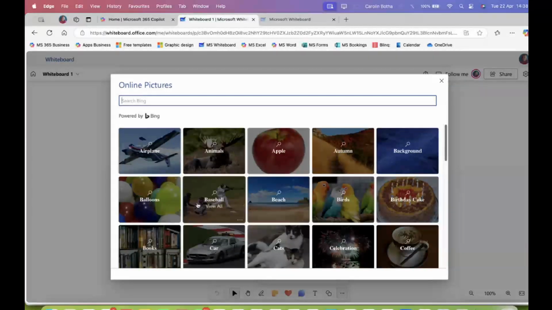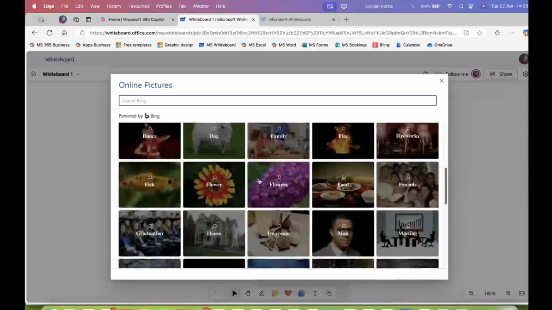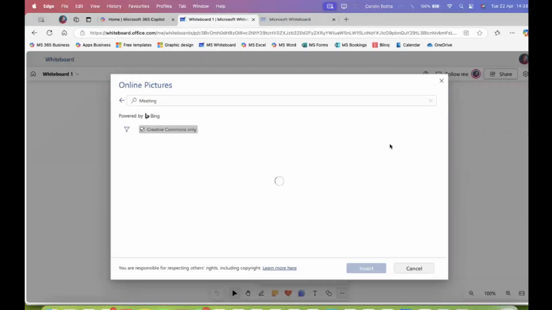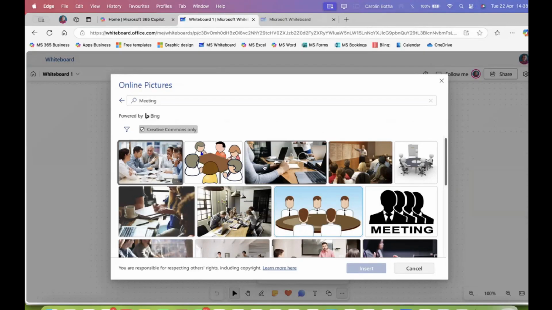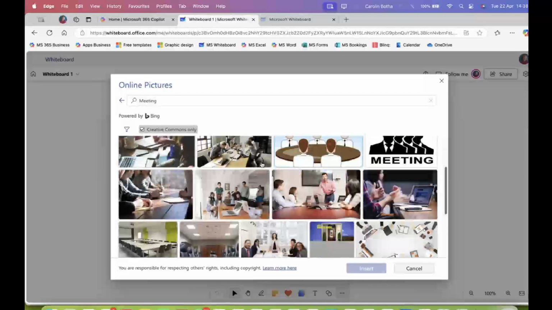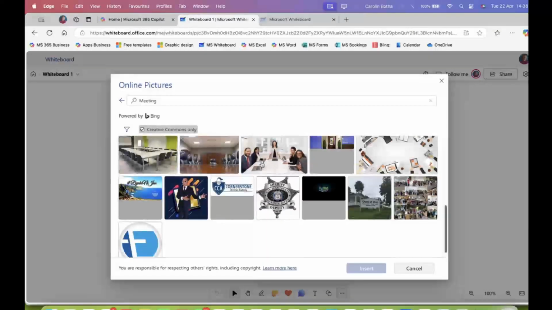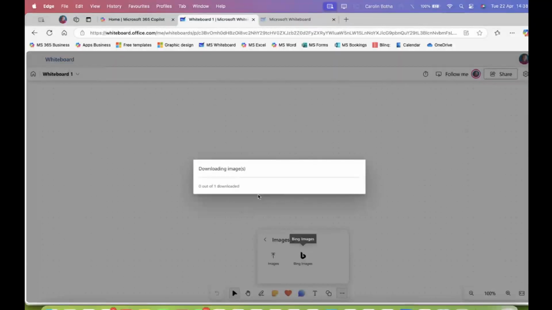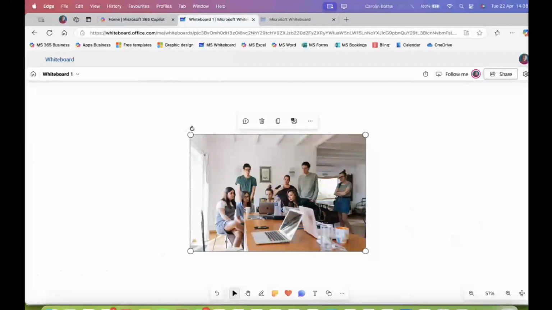So let's just go for trying to find something a little bit more business orientated. You can always search for a picture. But let's go. Here's a meeting. Let's make it a little bit more business-like. There are some meeting options, graphics, images. So let's just choose this one. Anyone will do. So you can either upload some images or you can bring in your own images.